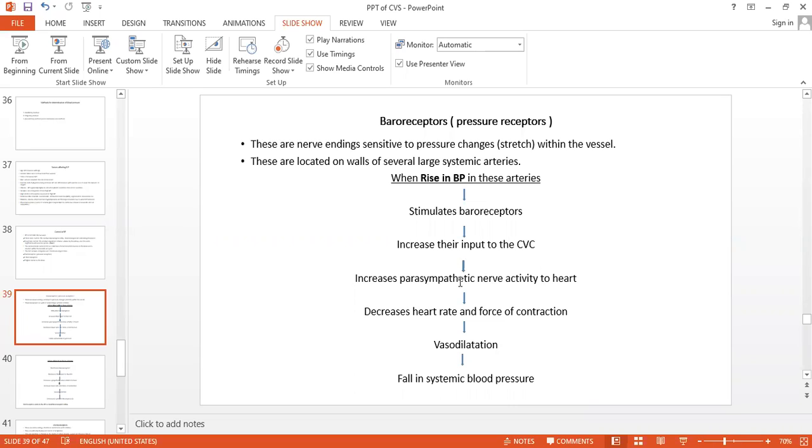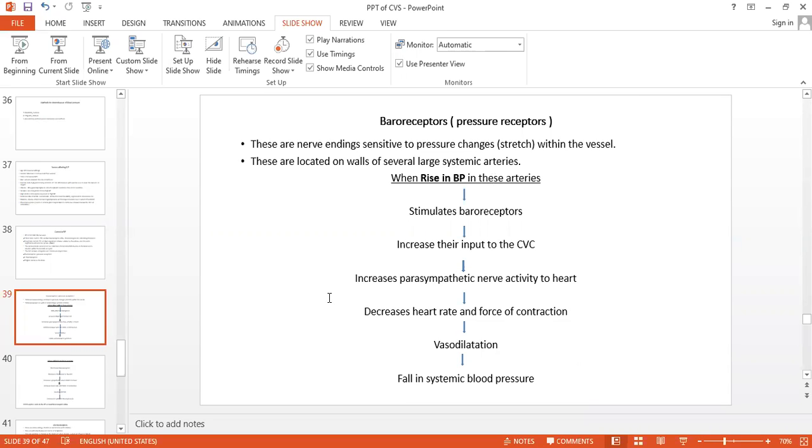Parasympathetic. And parasympathetic will release which neurotransmitter? Acetylcholine. And what is the role of acetylcholine? It decreases the heart rate and force of contraction, and that causes vasodilatation, and that causes a decrease in the blood pressure. Are you getting this point?